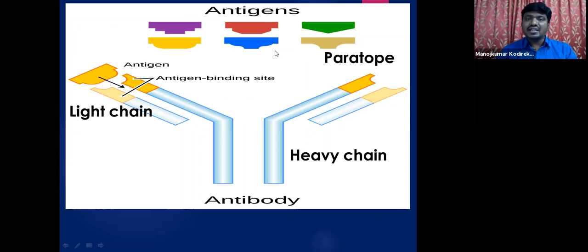The other antigens have different shapes, so they cannot fit into this particular antigen binding site. So this antibody is specifically produced to bind with this specific antigen, and similarly for these different antigens. Their respective antibodies are produced such that the antibodies and antigens bind with one another to form complexes called antigen antibody complexes.